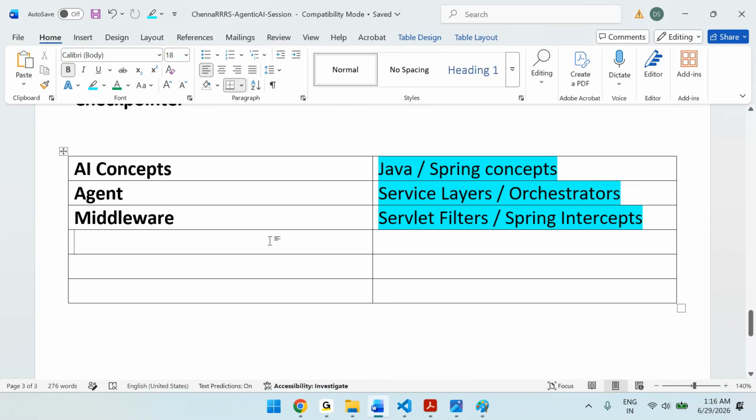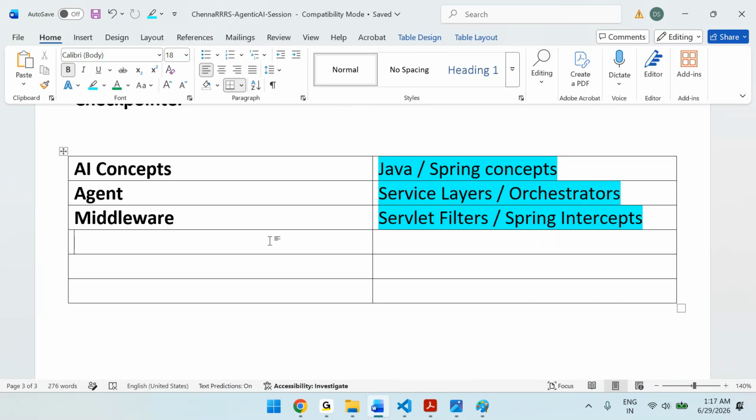So if you are a Java person, don't think that you are learning too much new. You can visualize middlewares as servlet filters or Spring interceptors. Agent: in Java and Spring also, we have done orchestrators. You have done service layers.